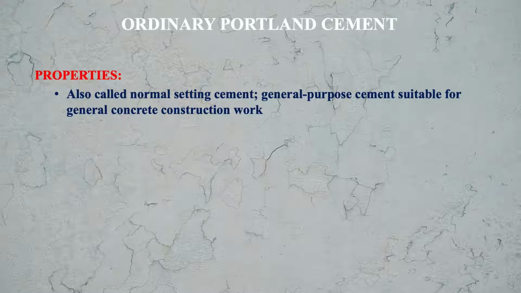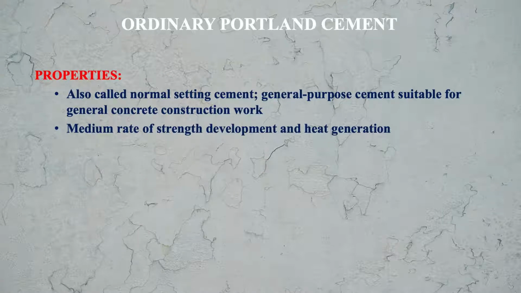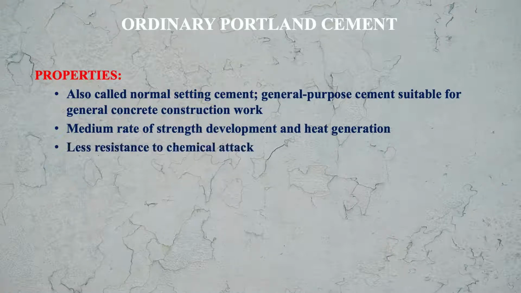This cement is characterized by a medium rate of strength development, and the heat generation is also medium. Means the heat of hydration is medium, and the rate of strength development is also medium. This cement has less resistance to chemical attack.